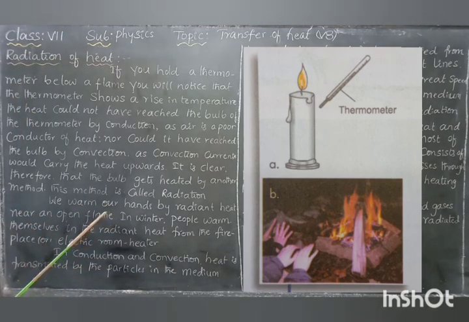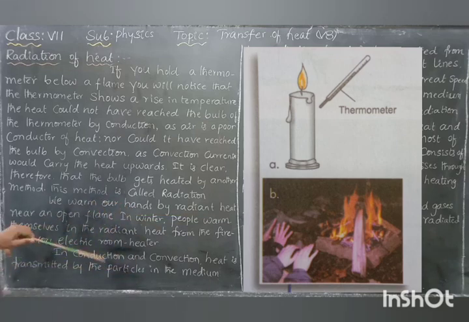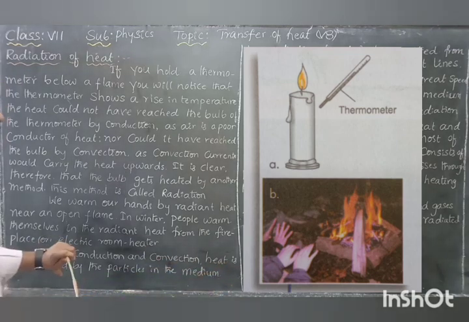Let's understand radiation. You can see one more diagram. We warm our hands by radiant heat near an open flame. In winter, people warm themselves in the radiant heat from the fireplace or electric room heater. By using an electric room heater or fireplace, we can warm up the body and also the hands.